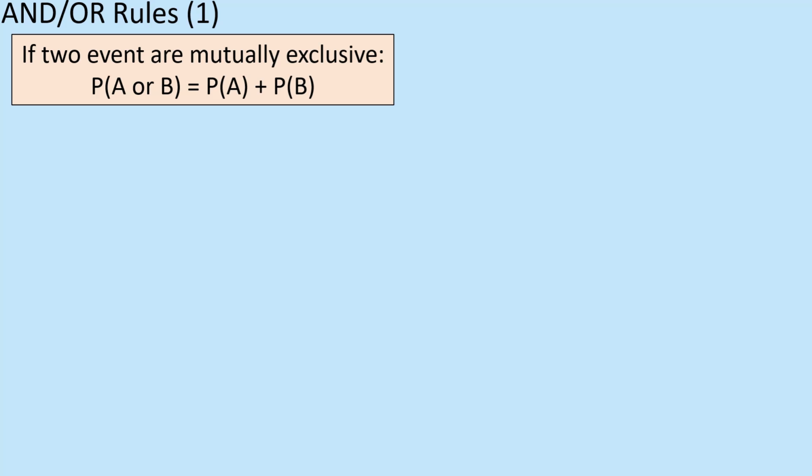All right, so if I put that into context, if I toss a coin, the probability of getting a head is a half, the probability of getting a tail is a half. Well, both can't happen at the same time, but if I say what's the chance of getting a head or a tail, well, it's half plus half, which is 1, which is a certainty, isn't it? All right, so that's what mutually exclusive means, and that's the and or rule, or the first one where it's or.